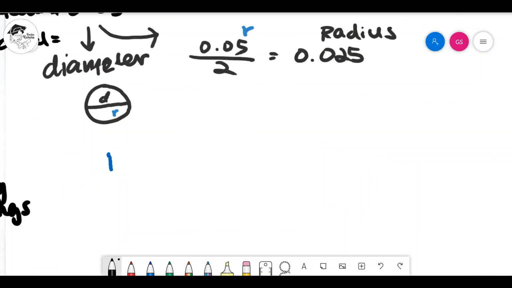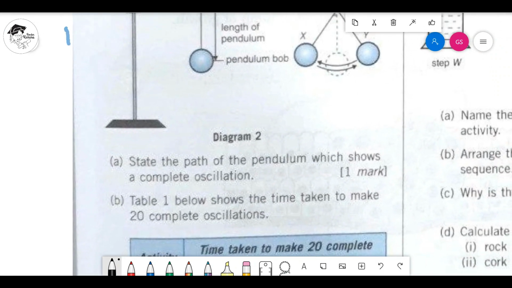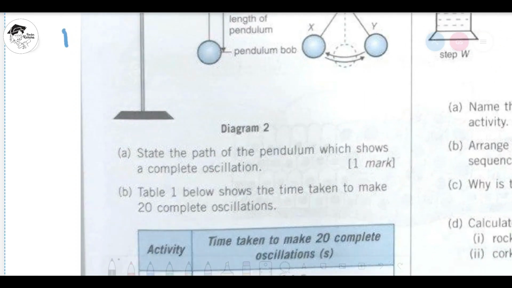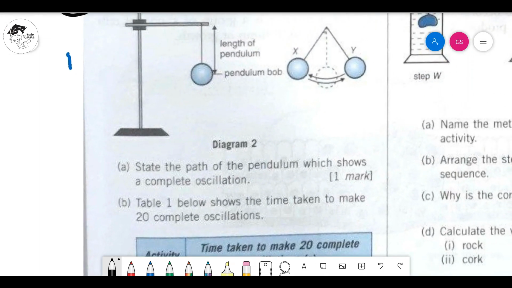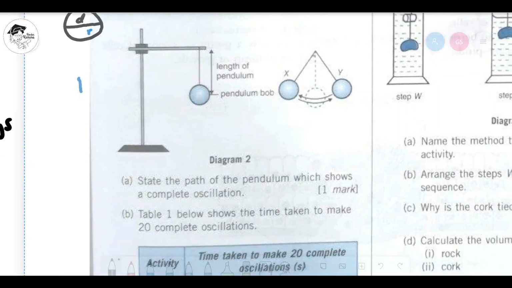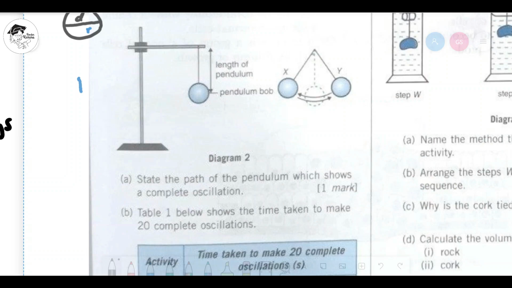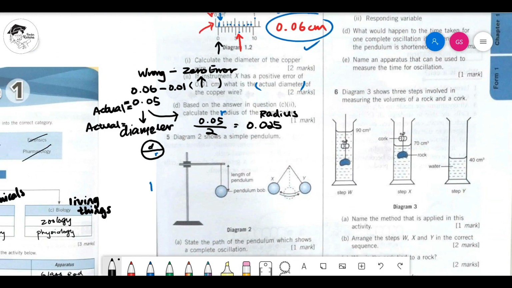Okay, diagram 2 shows a simple pendulum. This pendulum experiment, very classic question we have done. State the path of the pendulum which shows a complete oscillation. What are they asking for? Where's the question? I'm not understanding the question. Let's see. State the path of the pendulum.